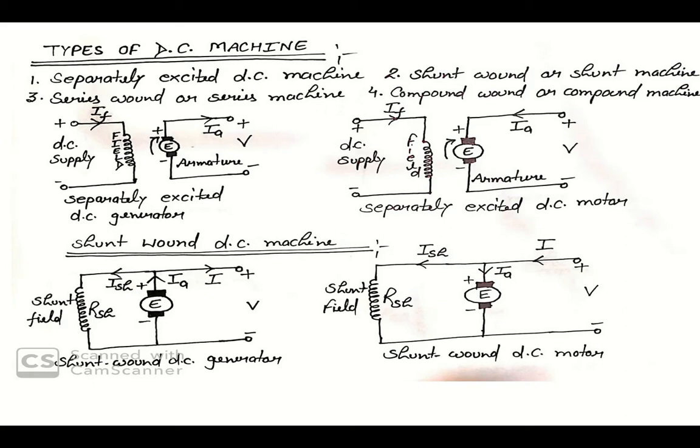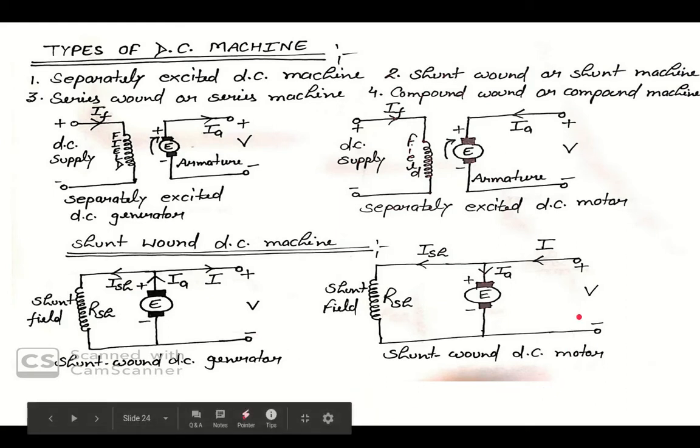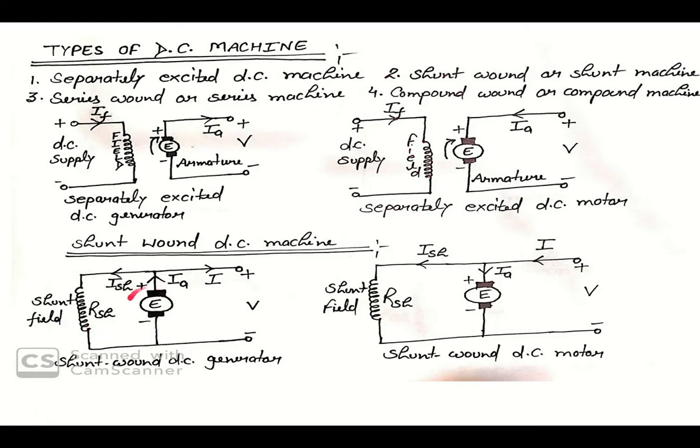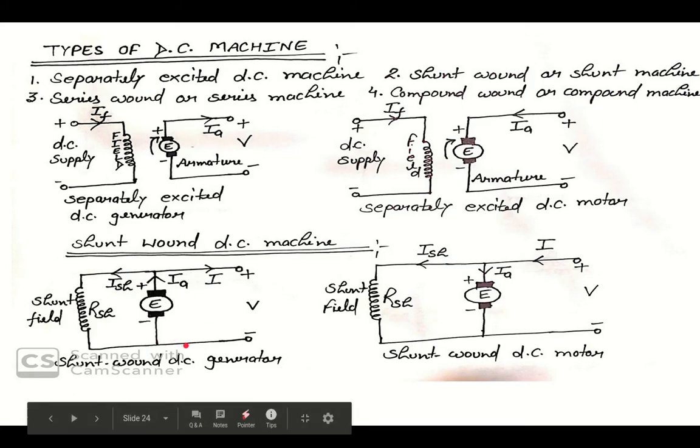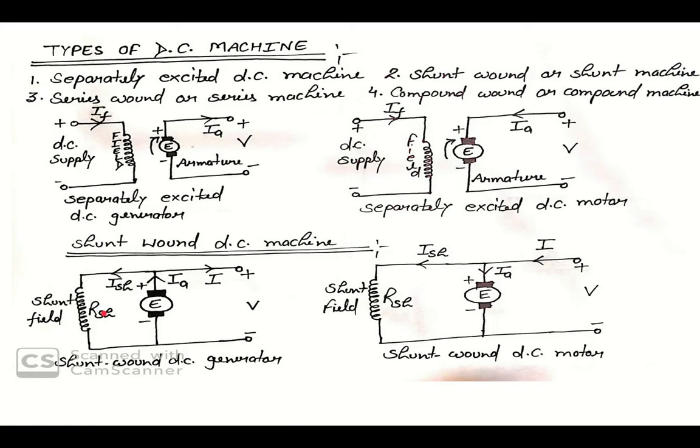A machine in which the field coils are connected in parallel with the armature is called a shunt machine, since the shunt field receives the full output voltage of a generator or the supply voltage of a motor. You can see here, if we have shunt bound DC generator, we connect a field winding in parallel with armature. So this is your shunt bound DC machine. This is your shunt field winding, this is your armature. Here you will have armature current, represented by IA, and this is your ISH.